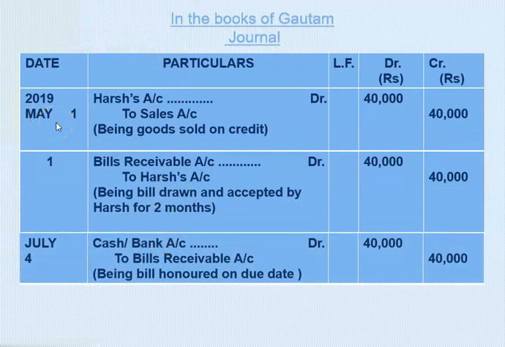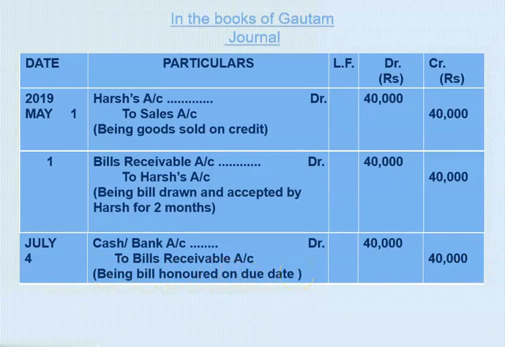Now let us see here the date. The bill is drawn on 1st of May and the period of bill is of 2 months and therefore 2 months is getting over on 1st of July and now we are going to add here 3 more days of grace period and therefore our due date is July 4. July 4 is our due date, right? And our entry is here cash or bank account debit to bills receivable account 40,000 rupees and the narration is being bill honored on due date, right?